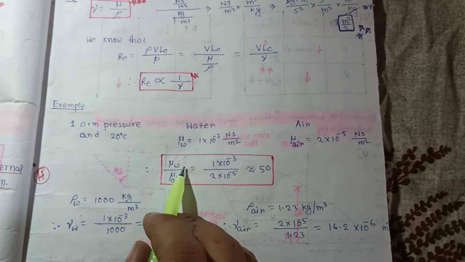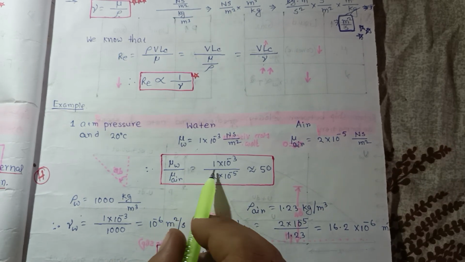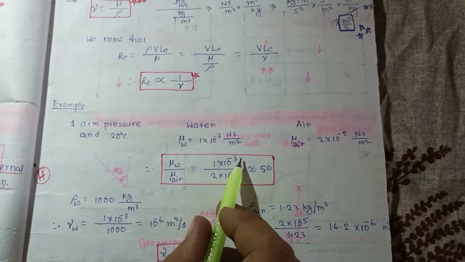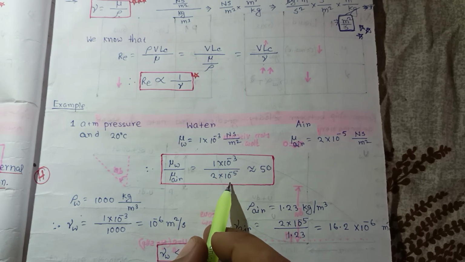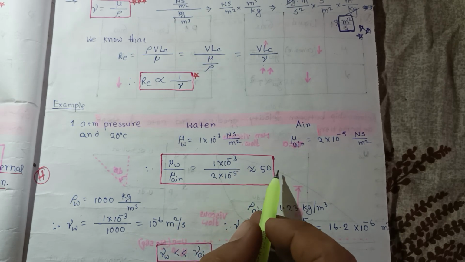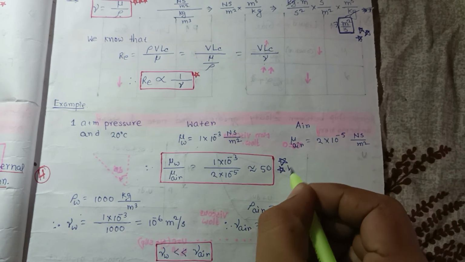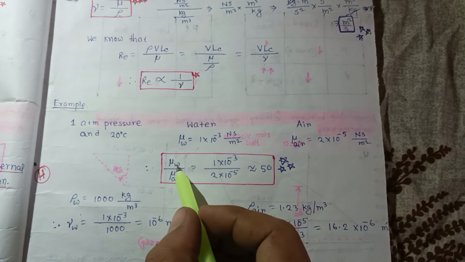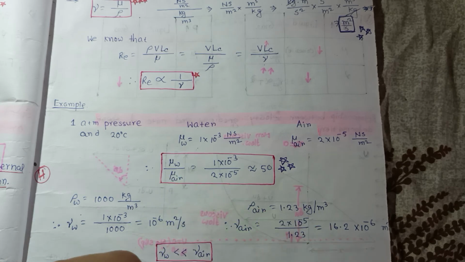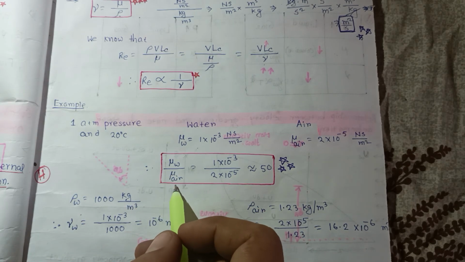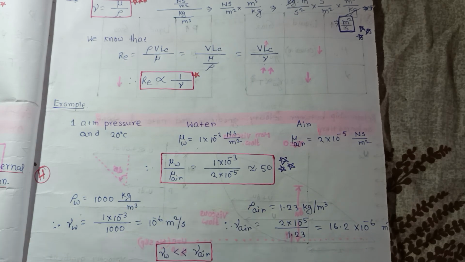So viscosity of water by viscosity of air is equal to 1 into 10 to the power minus 3 by 2 into 10 to the power minus 5, that is approximately equal to 50. Okay, so remember this data, important data. So viscosity of water is 50 times greater than the viscosity of air.